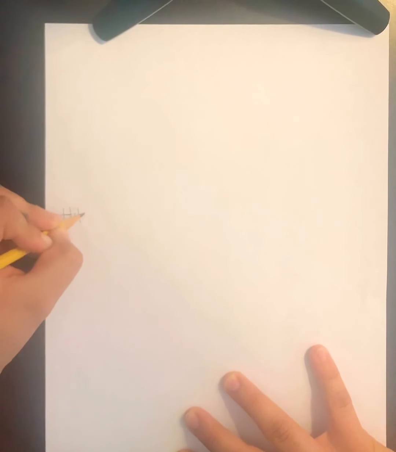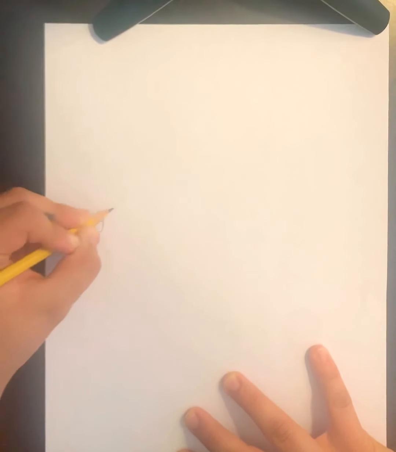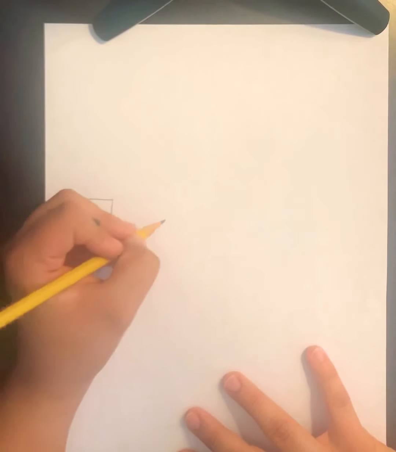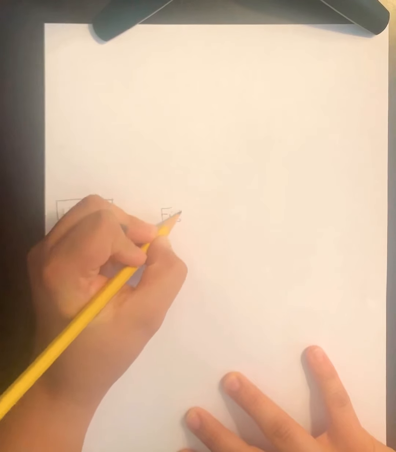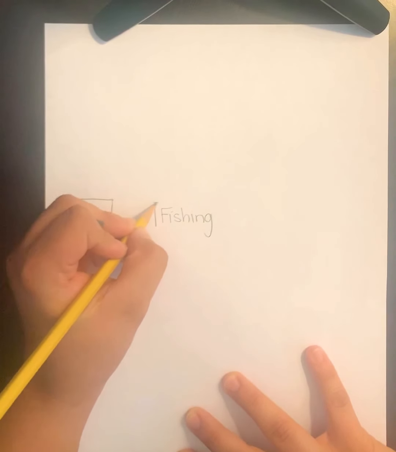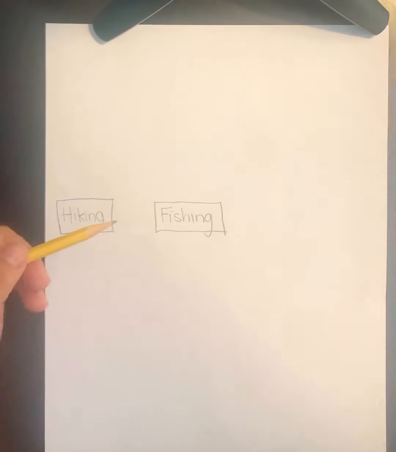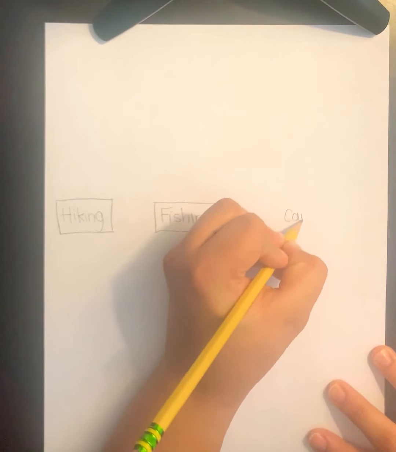Again, this is called a flea map. So the first thing that we're going to do is we're just going to take our 1, 2, and 3 from our circle map, and we are going to first put them into our flea map. Okay, so right kind of in the middle of the paper, I'm going to put hiking. Okay, I'm going to write it, and then I'm going to draw a box around it. Okay, my second idea is I'm going to talk about fishing. And my third idea that I selected off of my circle map is going to be the campfire.